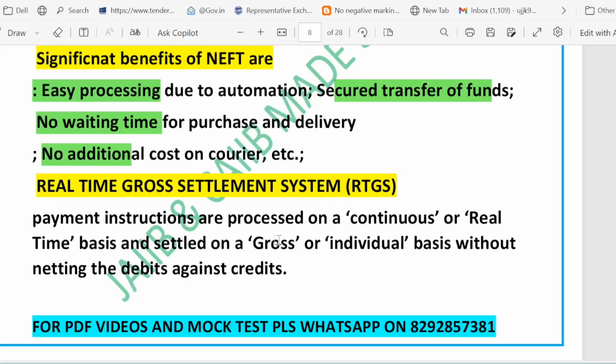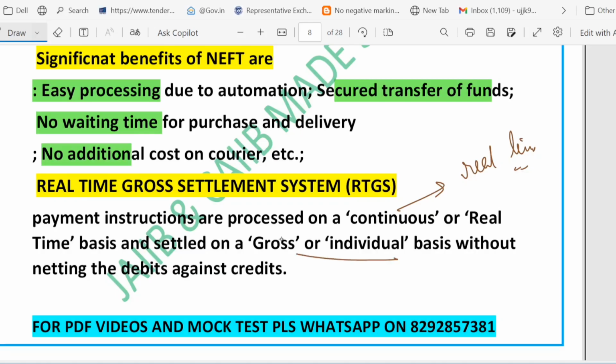RTGS stands for real-time gross settlement. Payment instructions are processed continuously, in real time, and they are settled. Whenever I say the word continuously, it means real time. And settled individually is called gross basis. This means every transaction is settled one by one immediately, without waiting for a batch.